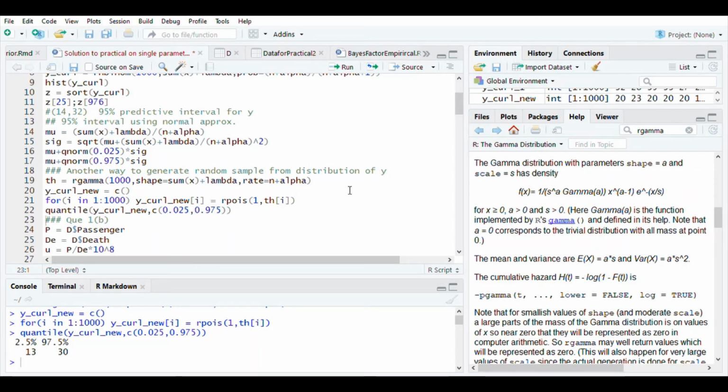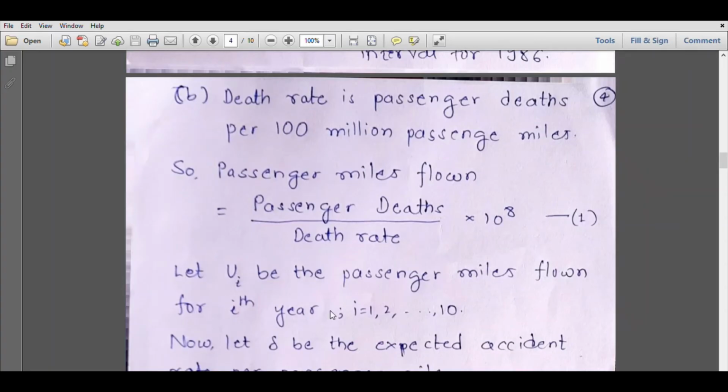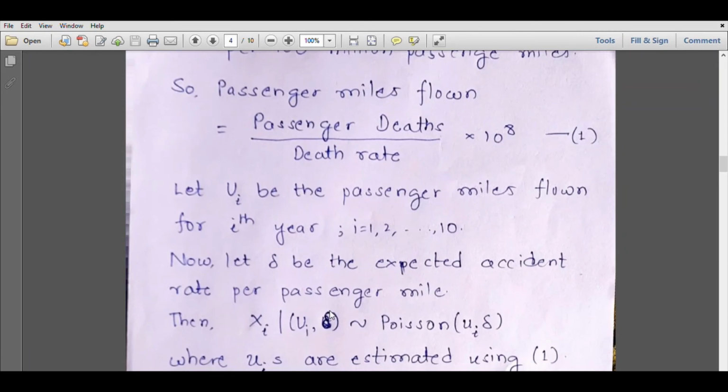Now let us see what is question 1B. So suppose death rate is passenger deaths per 100 million passenger miles. Then passenger miles flown will be simply passenger deaths upon death rate into 100 million, which is 10 raised to 8. So suppose ui is the passenger miles flown for the ith year and delta is the expected accident rate per passenger mile, which is a constant.